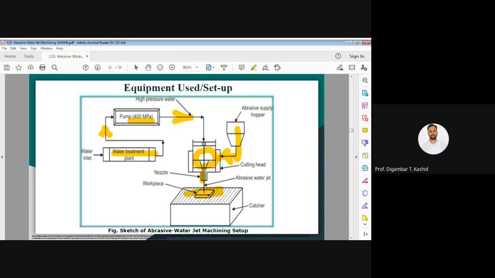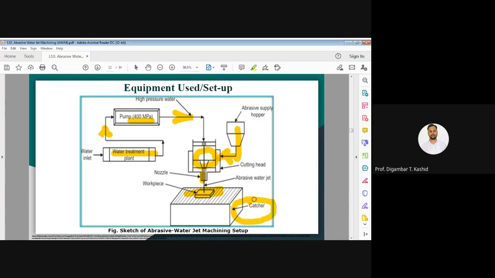Now, whatever the jet is, after striking the workpiece or after machining, if we want to reduce the velocity of the abrasive jet before it goes to the drainage, we require one unit or component called the catcher.